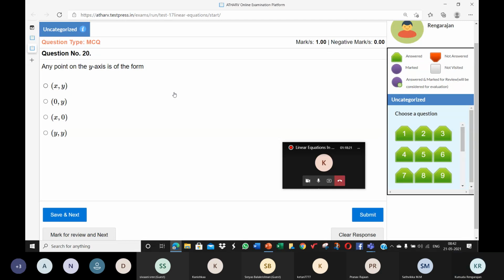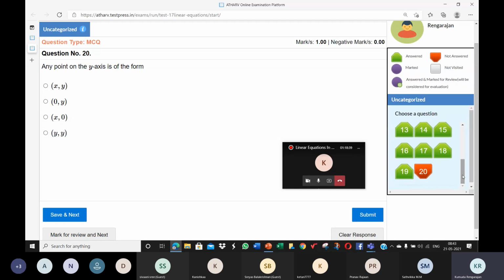Use some numbers. Just take a point on the y-axis and tell me its address. Can somebody give examples of points that lie on the y-axis? Sure, ma'am. 0, 4, ma'am. Then 0, 4. Then what else? Ma'am, 1, 2. Does 1, 2 lie on the y-axis? 0, 1, 0, 2, 0, 3, the whole line only.